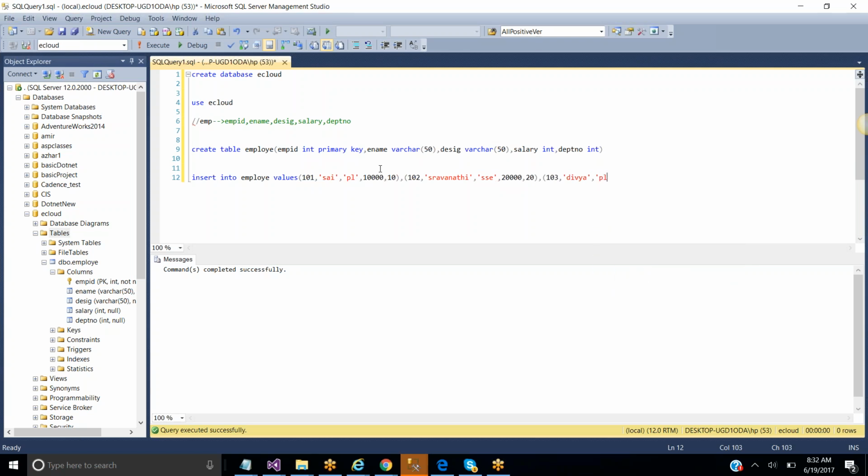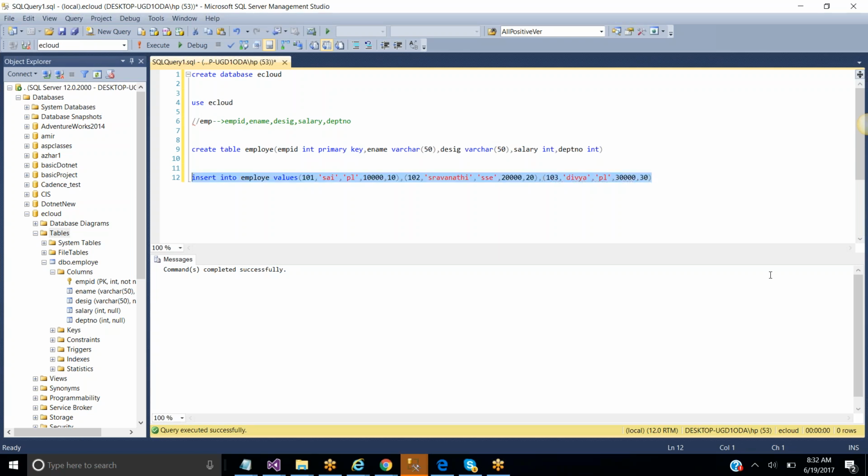If you are giving any varchars, then you must pass the data in the form of single quotes. Inside the single quotes only you need to pass the values, because see here, employee name and designation are varchars. That is the reason if you want to pass any varchar data, you need to pass it with single quotes. Okay, now I'm passing 30,000 and 30. Clear, all of you? 30.